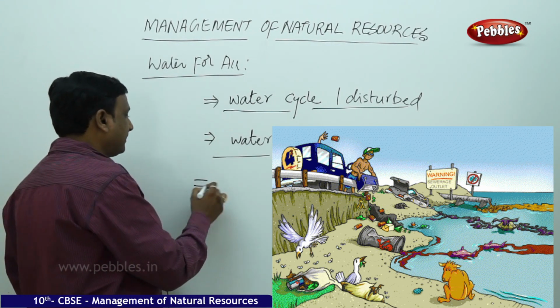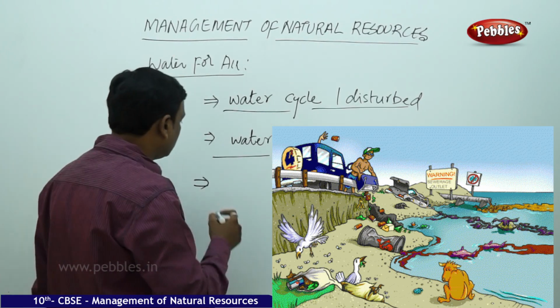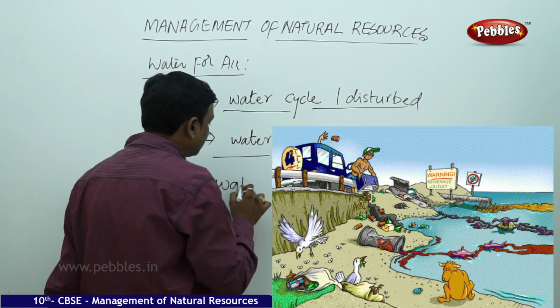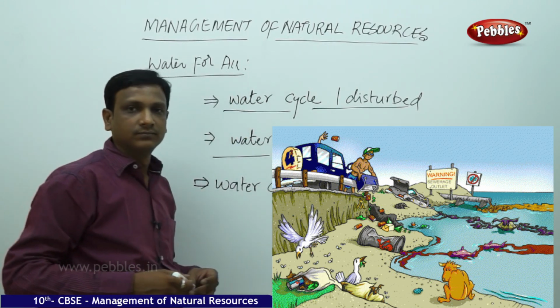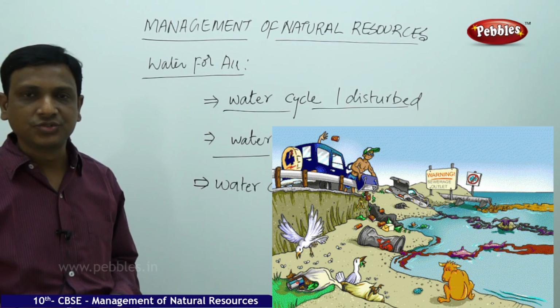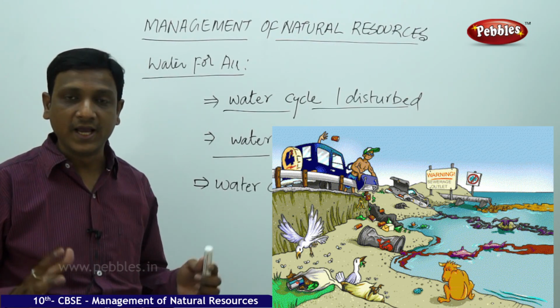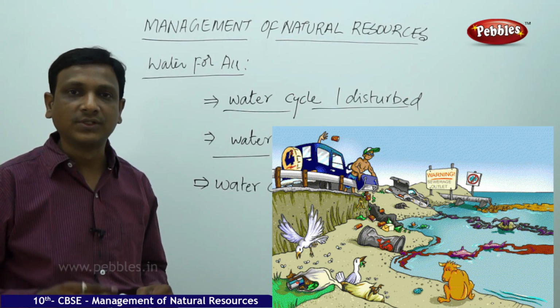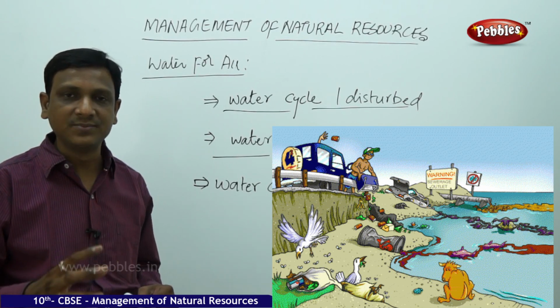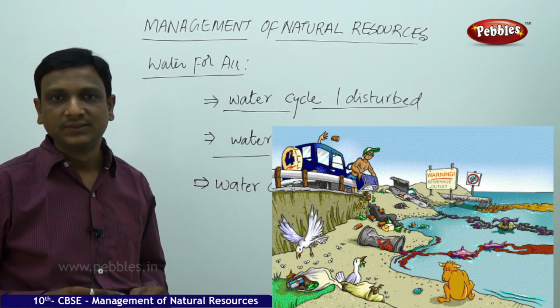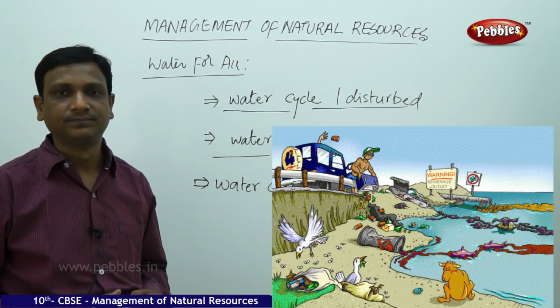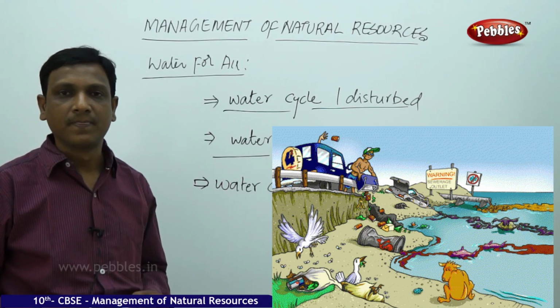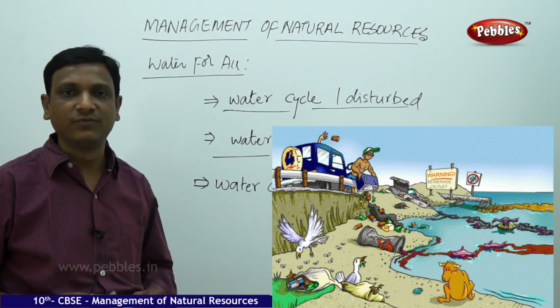And what is the other aspect here? What is the other issue here? Water crisis. Even though the government plans to construct very big dams, even though we have very big dams to store the water in the reservoirs and release it when it is needed for irrigation, there is a lot of scarcity of water. People are fighting. Different state governments are fighting for water.